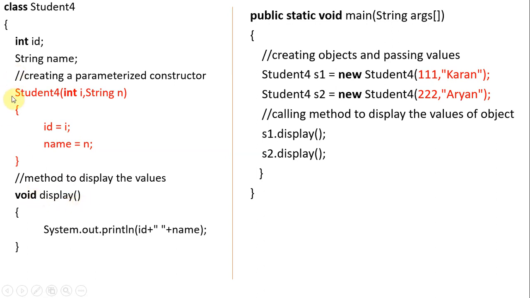And if you observe here, for the constructor we didn't specify any return type, but here we specify void. Void means it returns nothing. Here we didn't specify any return type, that means there is no return type here, but the access specifier, if you want, you can specify.